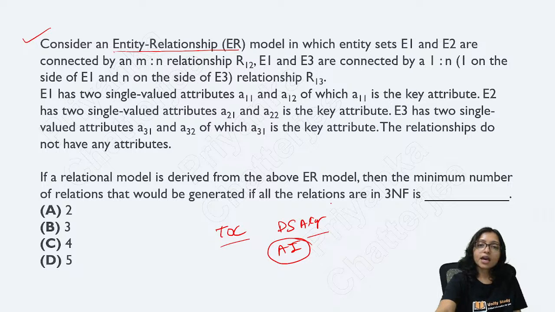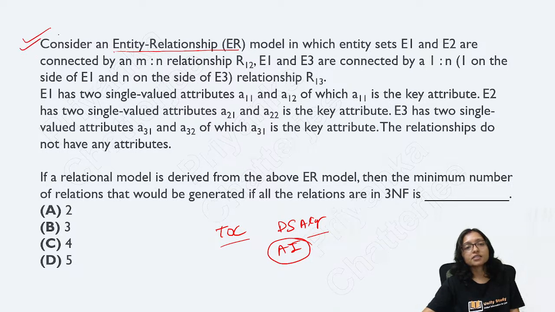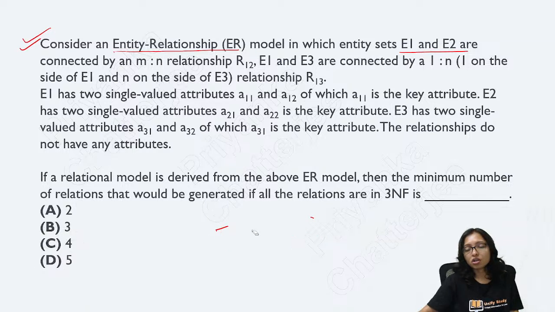Okay. So here what will be the answer? Consider the ER diagram model E1 and E2 connected with M1 and Mn. Here draw this one. That is, you can see here the Mn relationship, E1 E2 connected with M1 Mn, right?